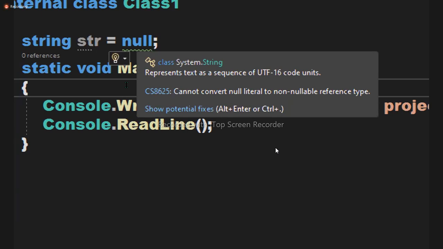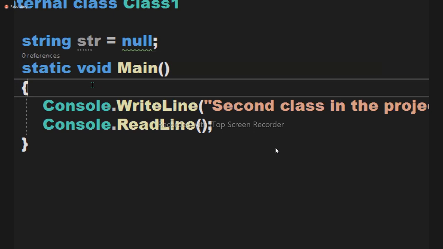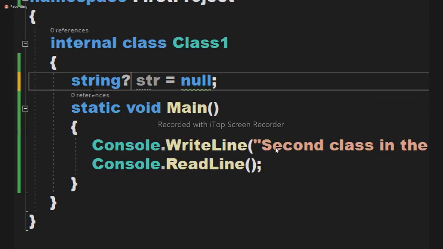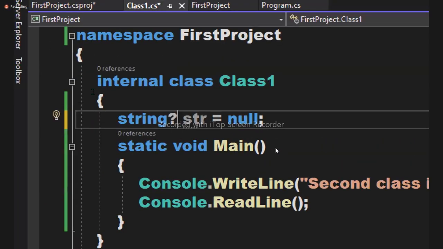Are you clear? So up to C# 7, reference types are by default nullable. But from C# 8 onwards, reference types are by default non-nullable. If you want to make it nullable, what you need to do is suffix a question mark and declare it. Understood or not? So, am I clear?